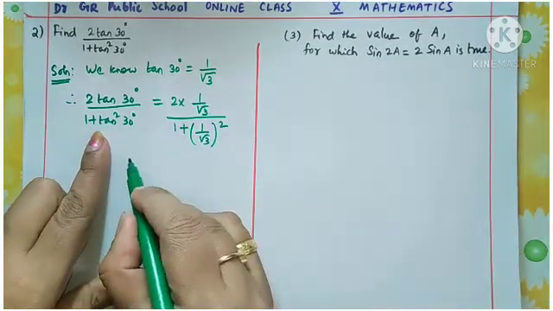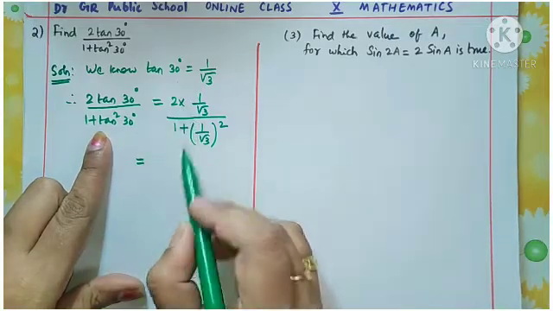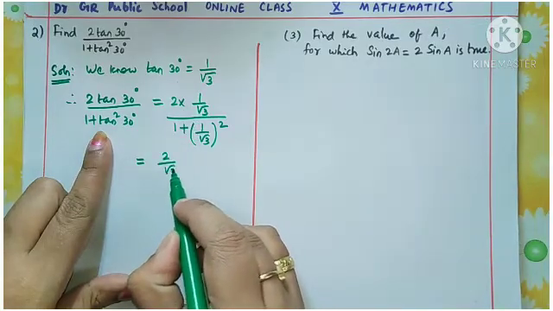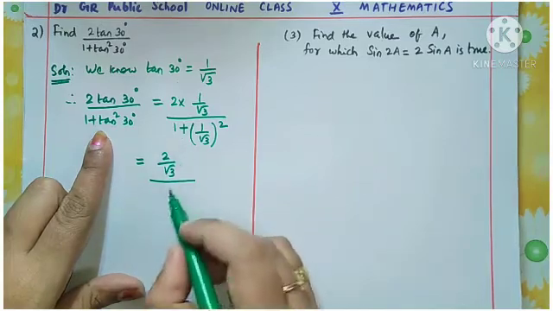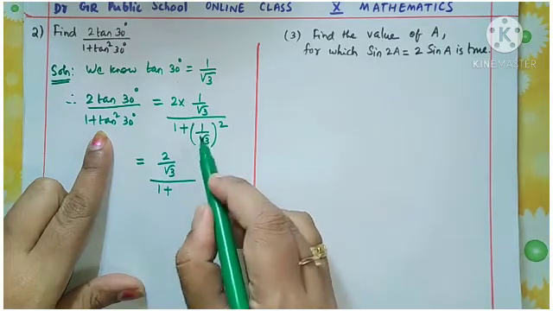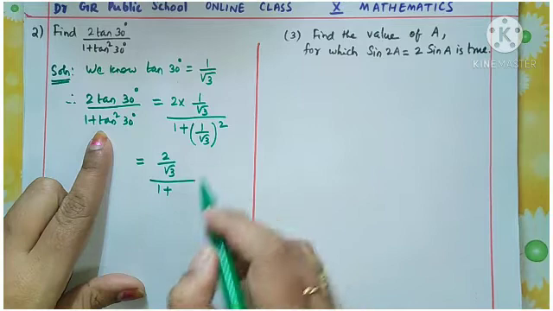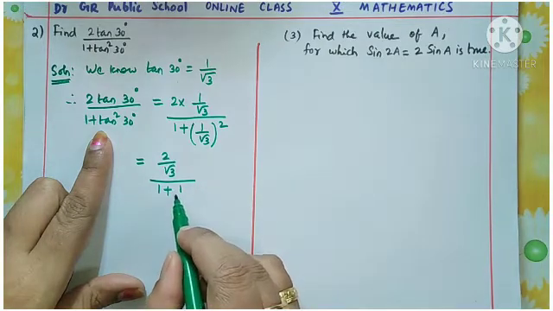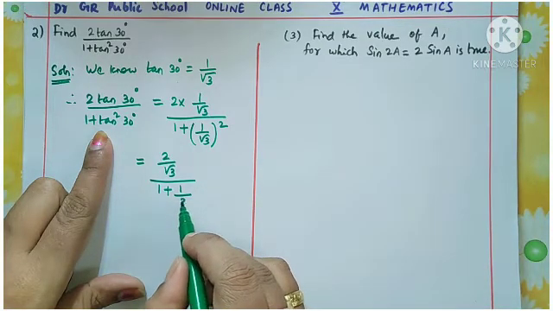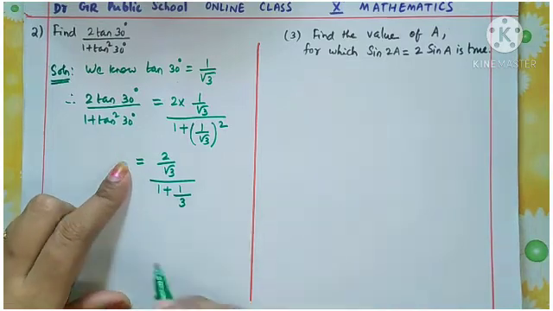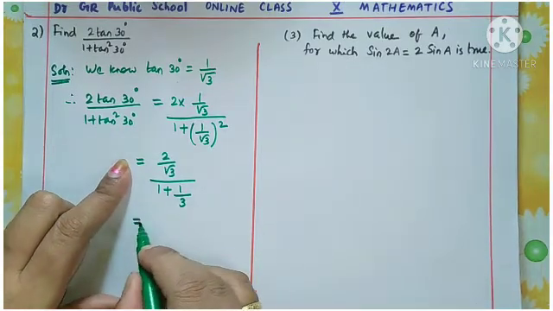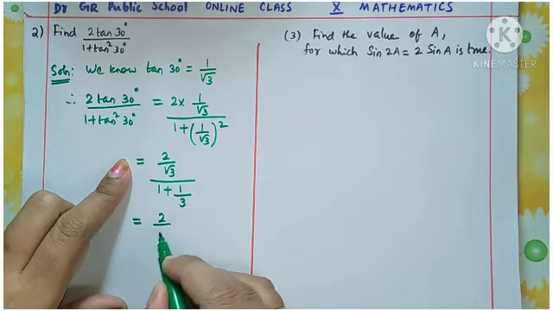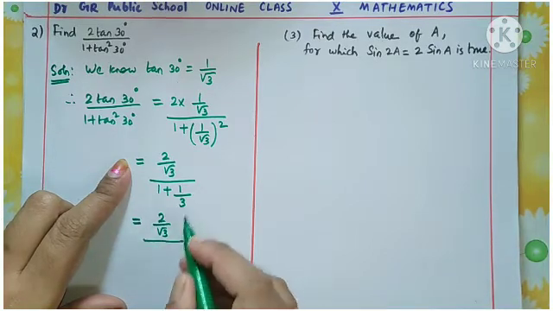Okay, now this is equal to 2 into 1 by root 3 is 2 by root 3 divided by 1 plus 1 by root 3 the whole square. Take the square here, numerator square by denominator square is root 3 square 3. Okay, so this is equal to 2 by root 3 and take the LCM of the denominator.